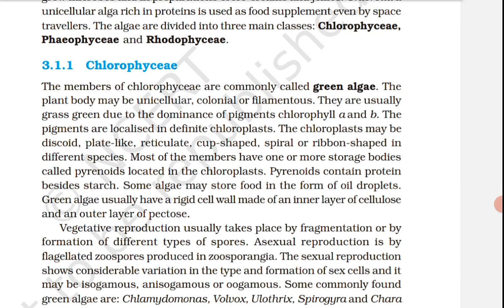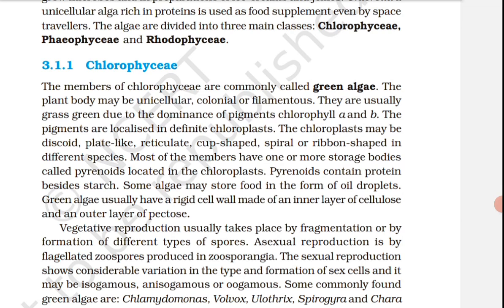The protoplast contains, in addition to plastids, a centrally located vacuole and nucleus. The plant body is usually attached to the substrate by the holdfast and has a stalk, the stipe, and a leaf-like photosynthetic organ, the frond. Vegetative reproduction takes place by fragmentation. Asexual reproduction in most brown algae is by biflagellate zoospores that are pear-shaped and have two unequal laterally attached flagella.